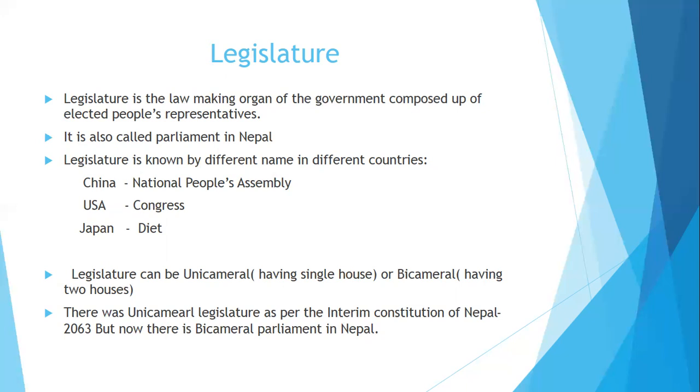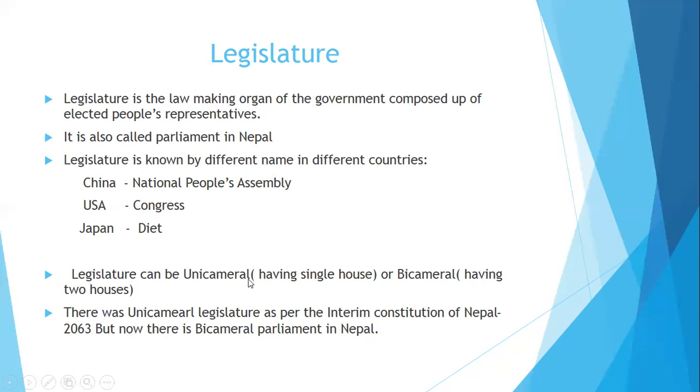Okay, let's continue. Legislature is known by different names in different countries of the world. For example, in China, legislature is commonly known as National People's Congress. In USA, it is called Congress. It is called Diet in Japan. In Nepal, it is called Parliament. Okay, legislature can be